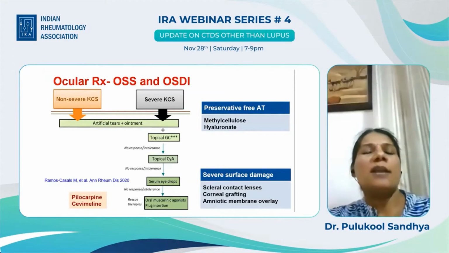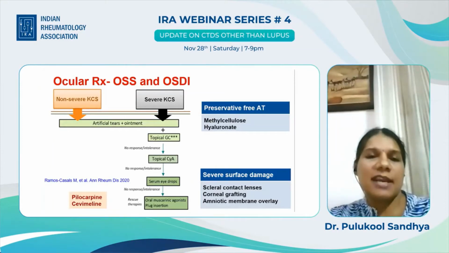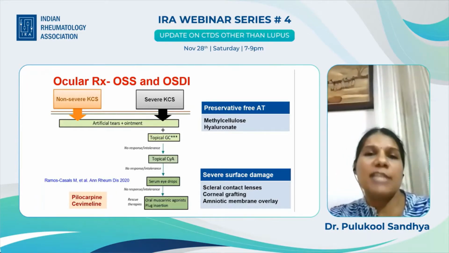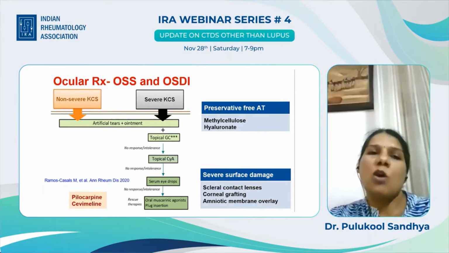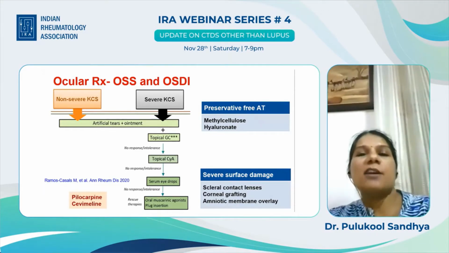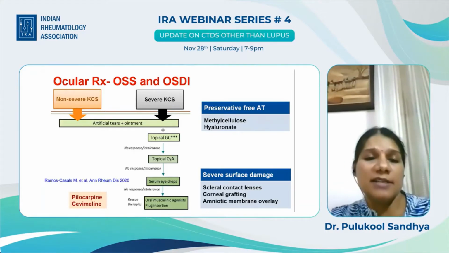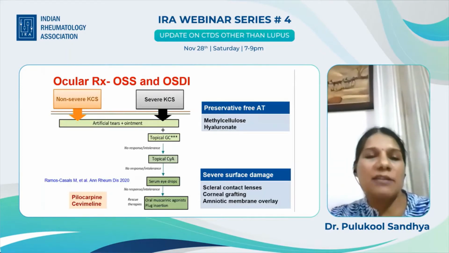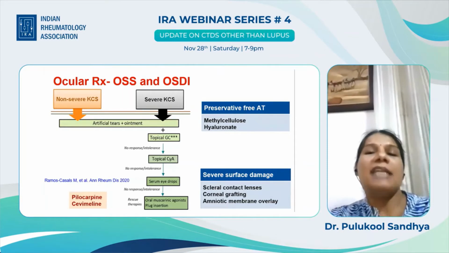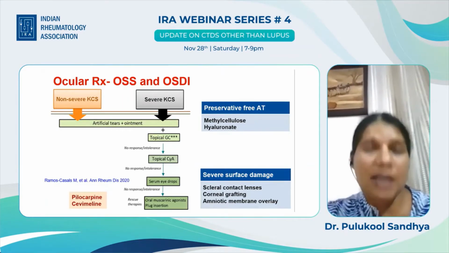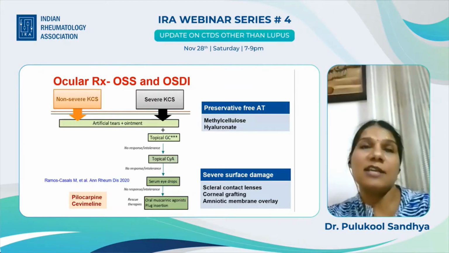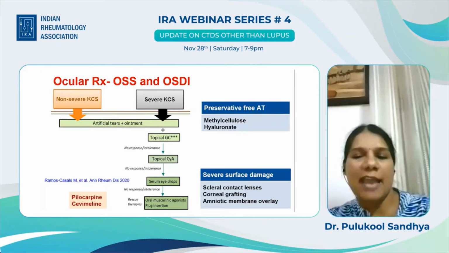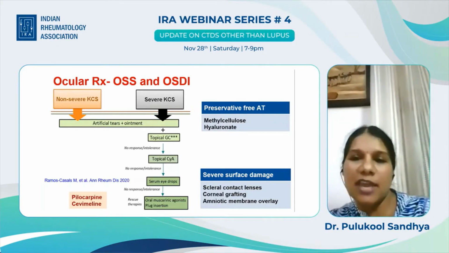Now, talking about ocular treatment, this is the flow chart. What you see on the left is recommended by EULAR 2020. They say to define the severity based on OSS and OSDI. For those with non-severe keratoconjunctivitis sicca and severe keratoconjunctivitis sicca, the baseline treatment is artificial tears, because we must remember that Sjogren's syndrome is an aqueous deficiency dry eye. So artificial tear is the most important part of treatment, and it is important to use preservative-free artificial tears, because the preservative used in artificial tears is toxic to the epithelium. The main constituents are methyl cellulose and hyaluronate. Hyaluronate is preferred in those with severe dry eyes.